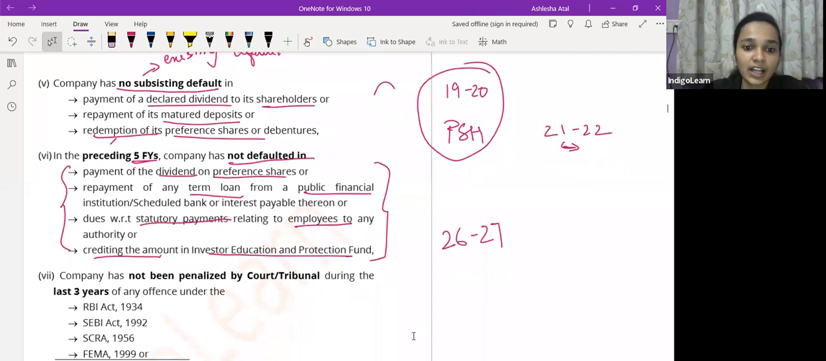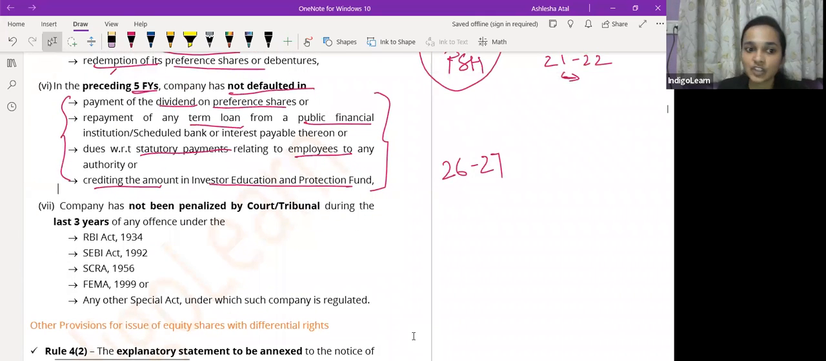Okay. So let's look at the other condition. The other condition is that the company has not been penalized by court or the tribunal during the last 3 years for any offense under RBI Act, SEBI Act, SCRA Act, FEMA Act, or any other special act under which the company is regulated. So last point क्या बोलता है? Last point ये बोलता है कि during the last 3 years, companies should not have been penalized by any court or by the tribunal under RBI Act, FEMA Act, SEBI Act or Securities Contract Regulation Act. कोई भी act में company को कोई punishment नहीं होना चाहिए during the last 3 years.